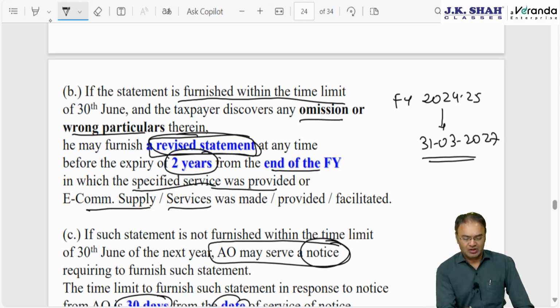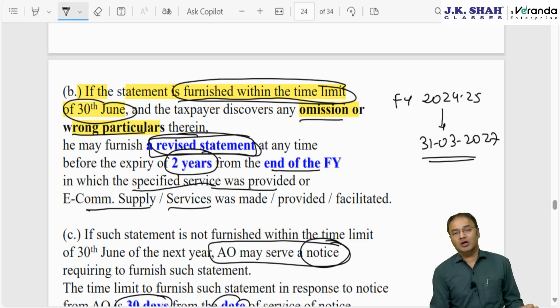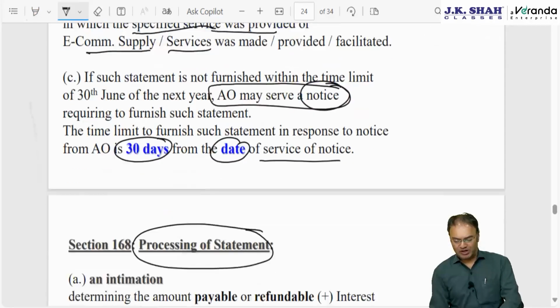Why is it like this? Please read the language very carefully. If the statement is furnished within the time limit of 30th June and the taxpayer discovers an omission or a wrong particular, if the statement is furnished within 30th June, then only you can revise. That means a belated statement cannot be revised.